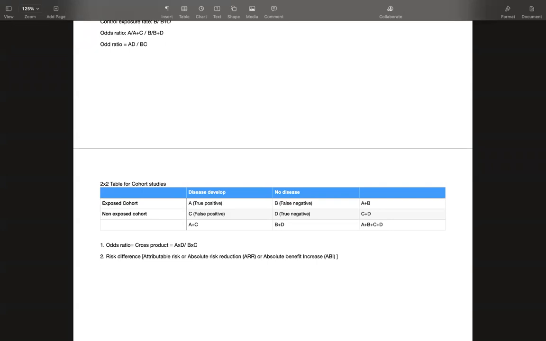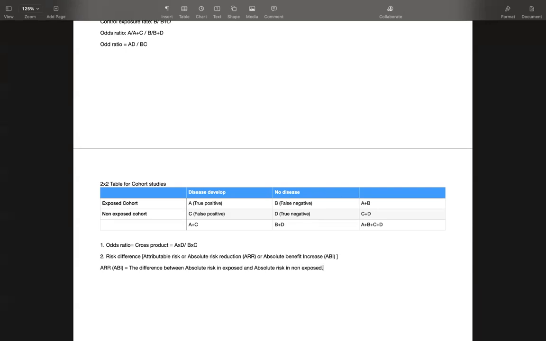From now, I will call it ARR, or in bracket ABI. So what is this? It is basically the difference between absolute risk in exposed and absolute risk in non-exposed.